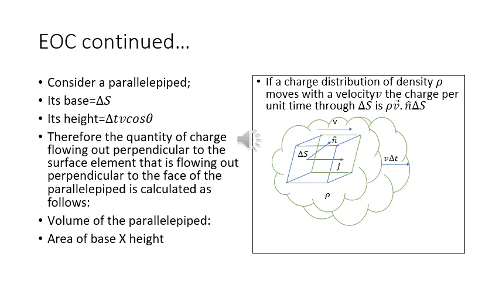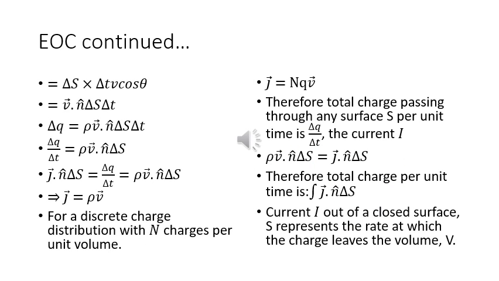Consider a parallelepiped as shown. Its base is delta S. Its height is delta T V cos theta. Therefore, the quantity of charge flowing out perpendicular to the surface element, that is, flowing out perpendicular to the face of the parallelepiped, is calculated as follows. The volume of the parallelepiped is given by area of the base into height. This is equal to delta S into delta T V cos theta, which is simply equal to V dot N delta S delta T. So delta Q is equal to rho V dot N delta S delta T.